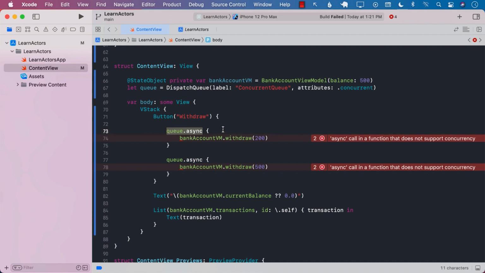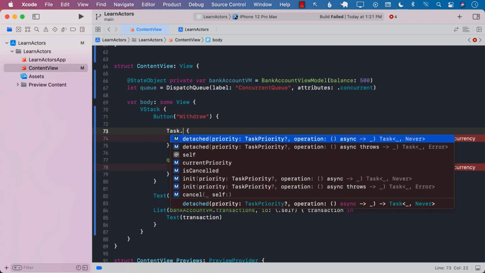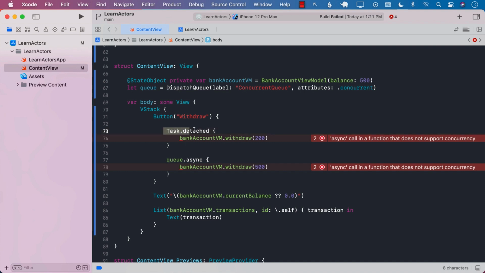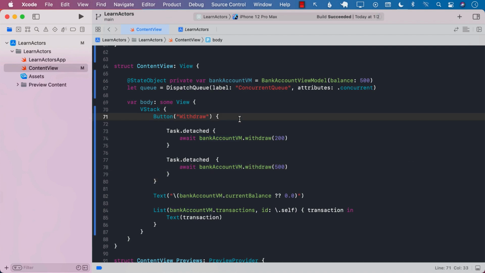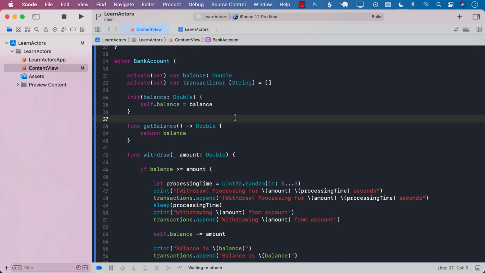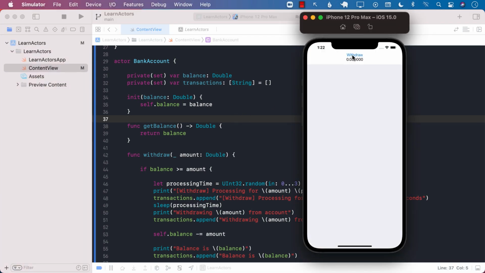So if we do want to perform async and await, we can use Task.detached. This is going to perform two different tasks concurrently, namely the first task, which is withdrawing $200, and the second task, which is trying to withdraw $500. Again, since the withdraw function in the view model itself is async, we need to await it. So let's go ahead and add await. Let's go ahead and build it. Great. Now with these changes, let's run our application and perform those multiple withdraws concurrently.